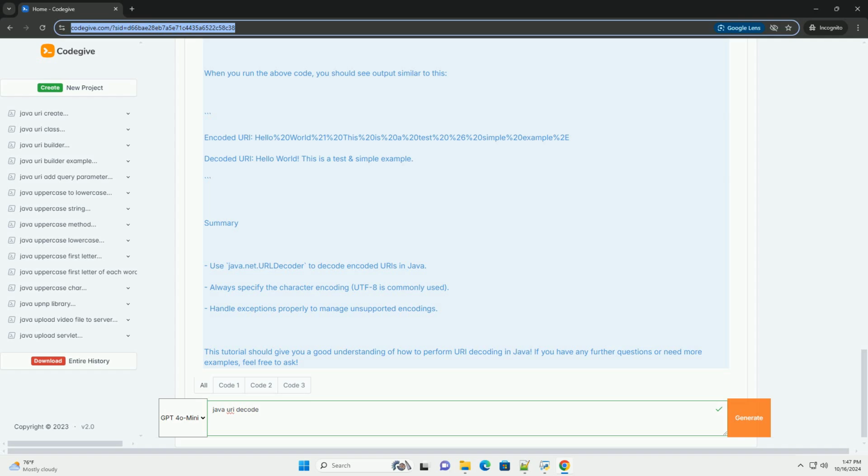Output. When you run the above code, you should see output similar to this. Summary. Use java.net.URLDecoder to decode encoded URIs in Java. Always specify the character encoding, UTF-8 is commonly used. Handle exceptions properly to manage unsupported encodings. This tutorial should give you a good understanding of how to perform URI decoding in Java.